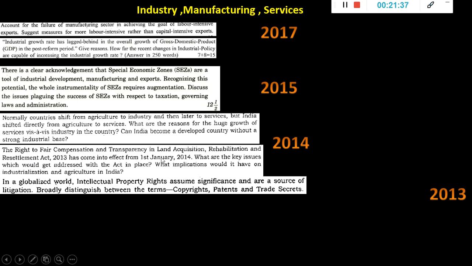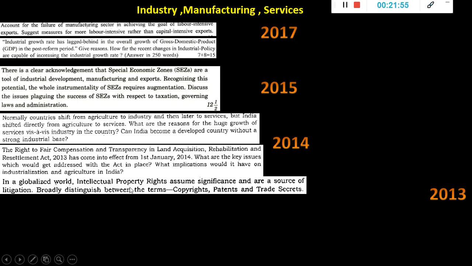But whatever is related to land, if there is a new scheme, it can come. So please expect such questions in the exam hall. Don't think this is out of context. It can come. In a globalized world, intellectual property rights assume significance and are a source of litigation.